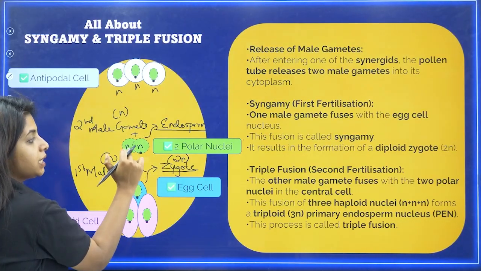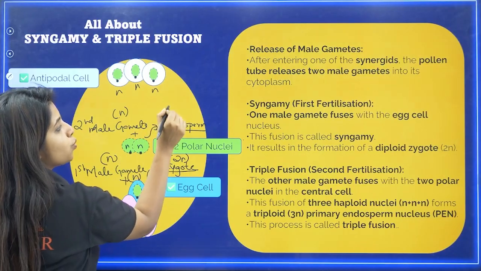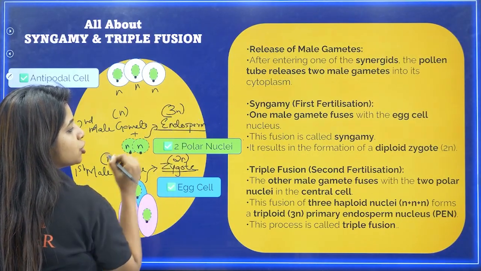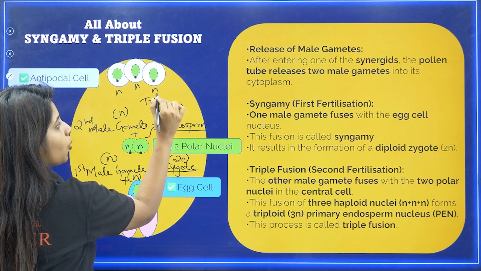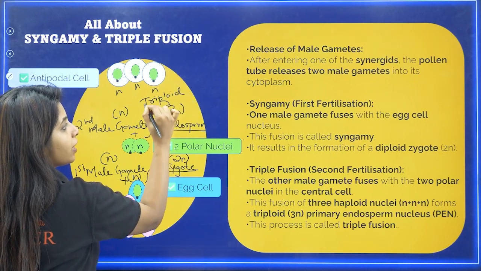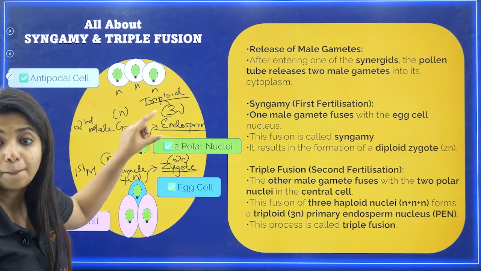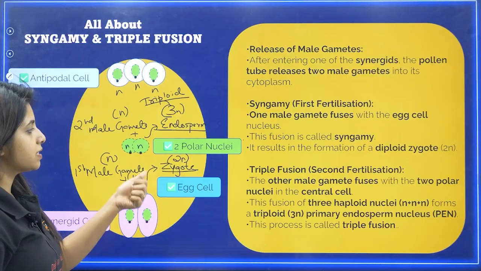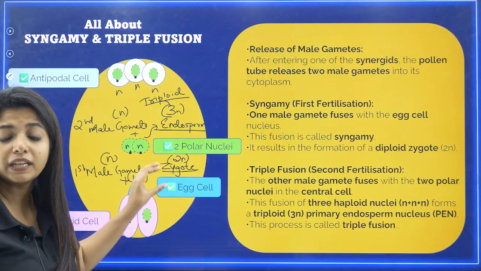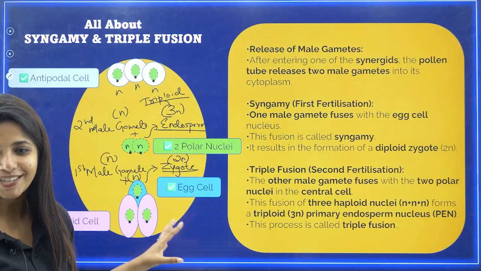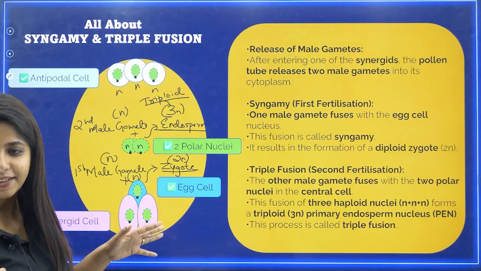So N plus N gives what? 3N condition. This is known as triploid. So the endosperm, which is there for nourishment, is going to be triploid in nature, whereas the zygote should be diploid in nature. Please understand that as well.